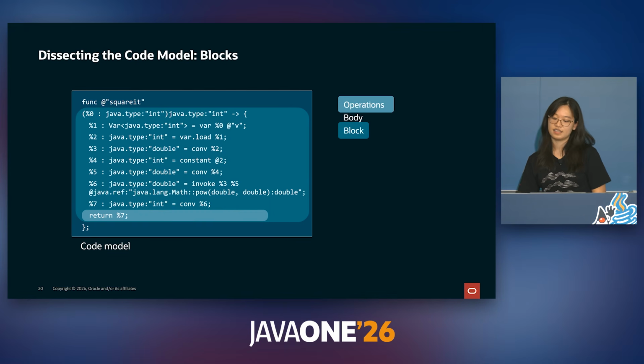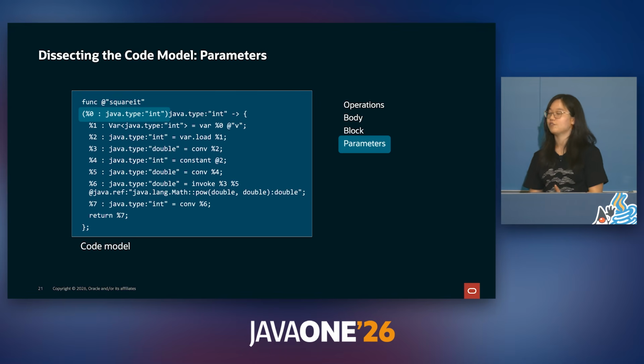Every block will end in a specific type of operation, which is called a terminating operation. Now, this includes returns, gotos, or anything else that would break control flow. For those familiar with SSA, a code model block is pretty similar to a basic block. And finally, every block also has its own set of parameters.